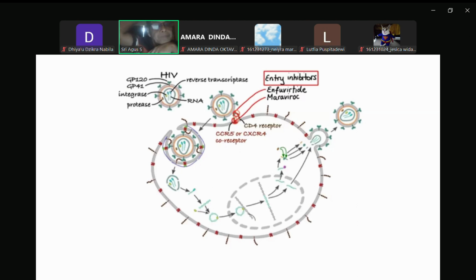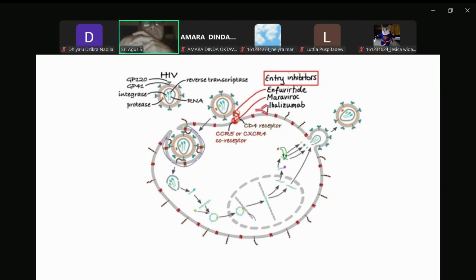And lastly, the third agent, ibalizumab, is a monoclonal antibody that binds to the CD4 receptor and leads to conformational changes that prevent GP120 CD4 complex from interacting with CCR5 or CXCR4, thereby inhibiting viral entry and fusion.